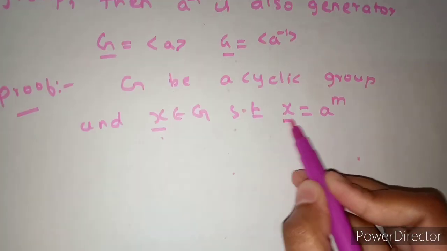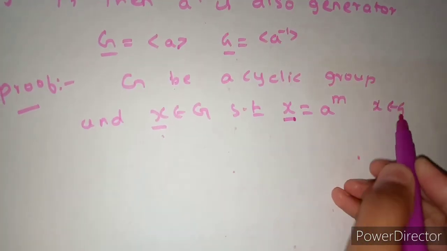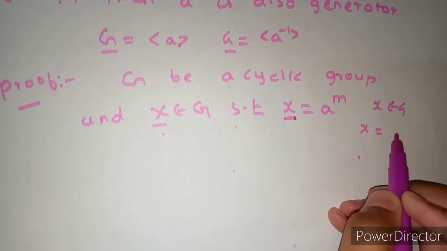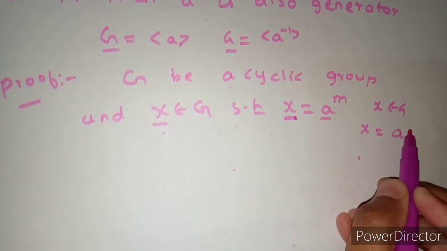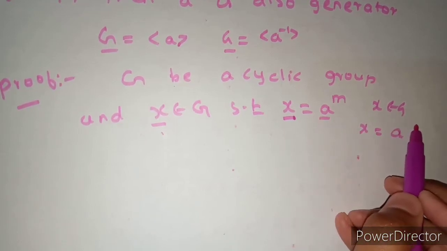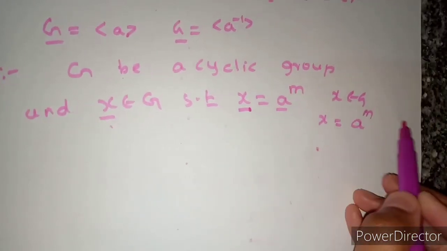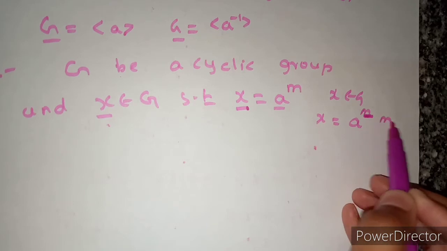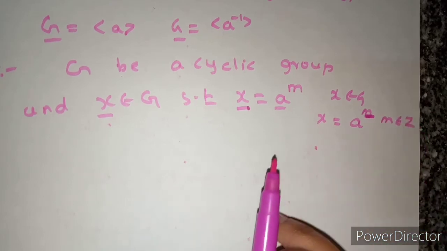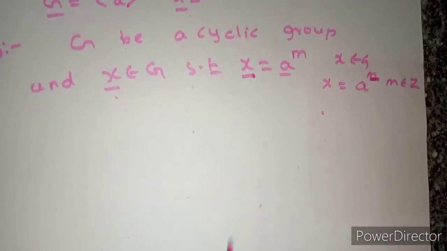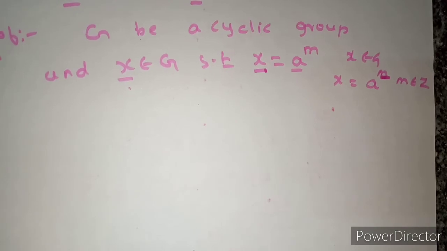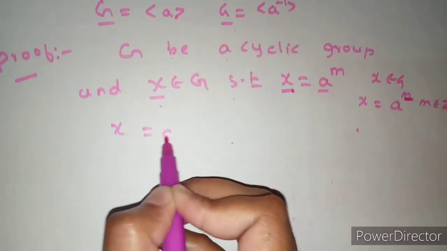So here X belongs to G. That means X is equal to an integral power of the generator. Here the generator is A, and some power, let us consider m. This m should belong to Z, the integers, right? I have explained what integral powers are. If you have any doubt, you can check my previous videos. Here X is equal to A power m.